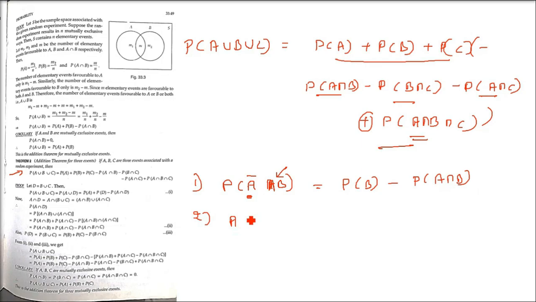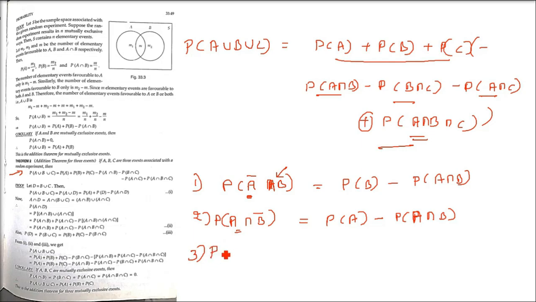Second one is, we are just changing the A and B. This is known as the probability of occurrence of A only. That is, B is not happening, only A is happening. So we have the same analogy, P(A) minus P(A intersection B). The third one is the probability of occurrence of exactly one of the two events.